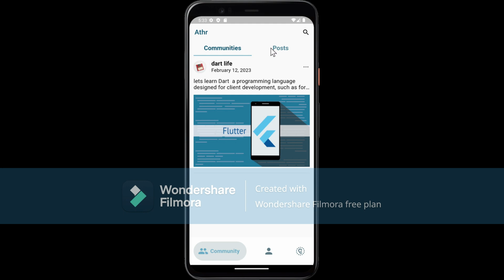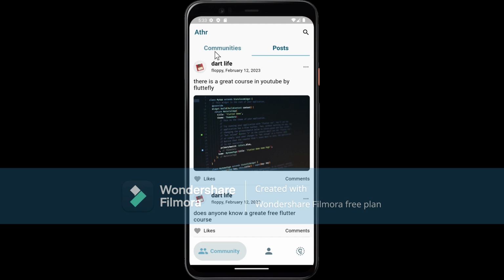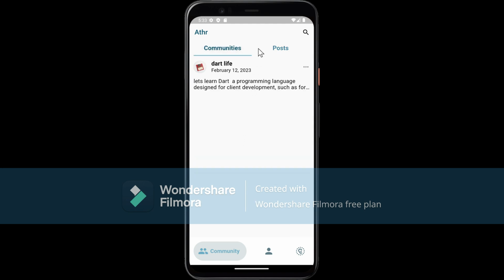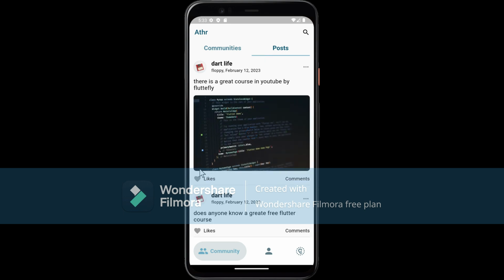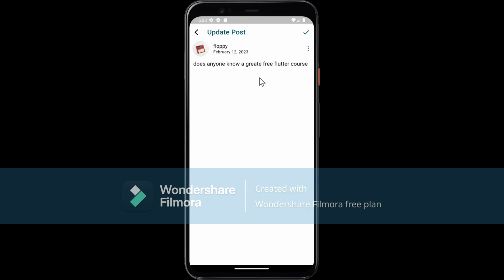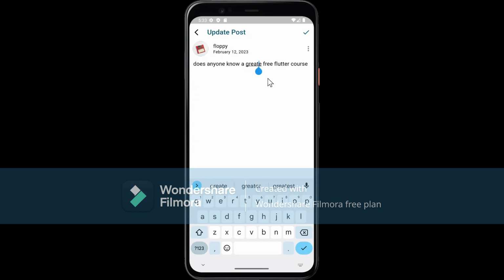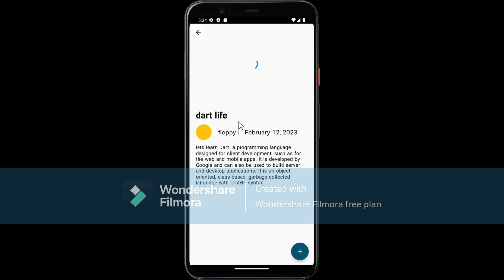Once the user successfully signs in, they'll be directed to their dashboard, where they will see all the communities they have joined and the posts created within these communities. They can also like posts, comment within these communities, delete posts within these communities, and also update their posts. Here is an example of a user attempting to update their post, delete their posts, and create a new post using our solution.